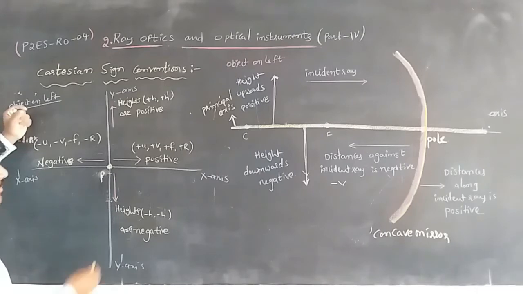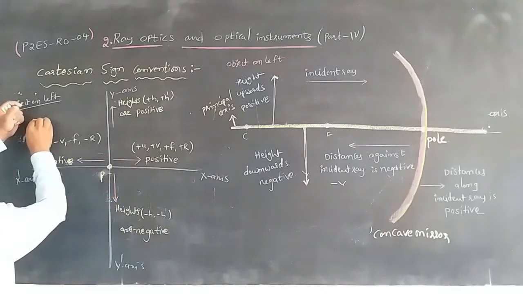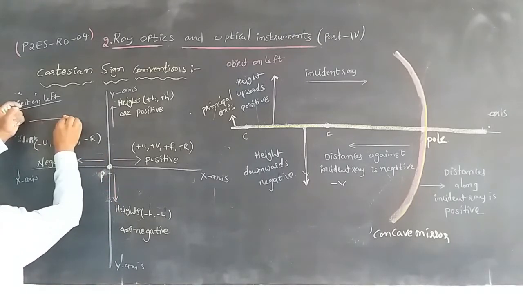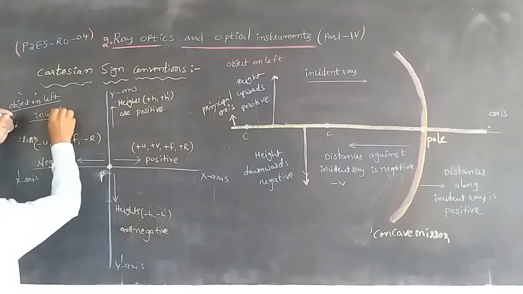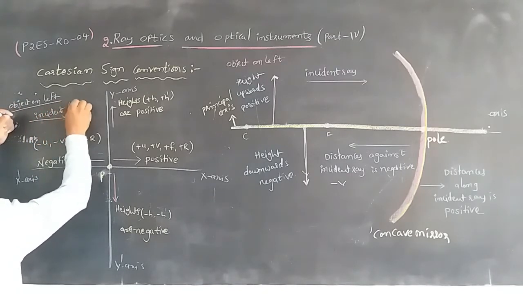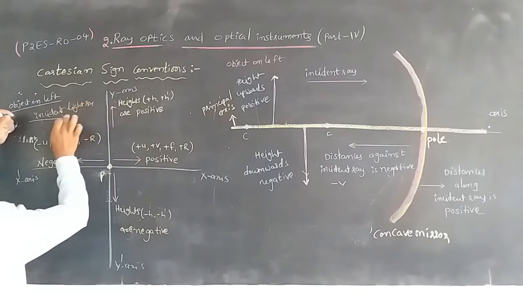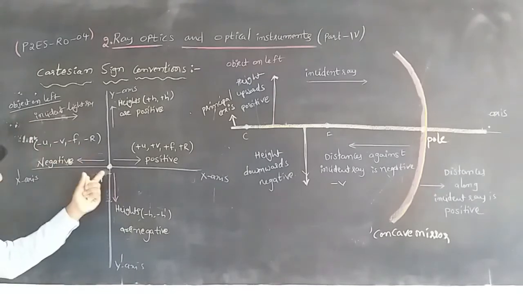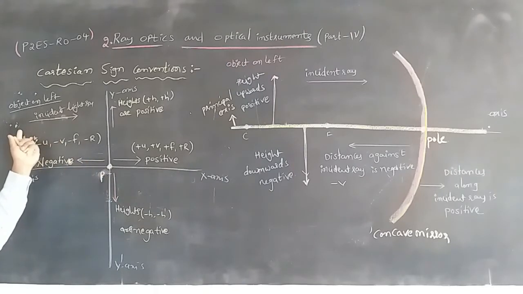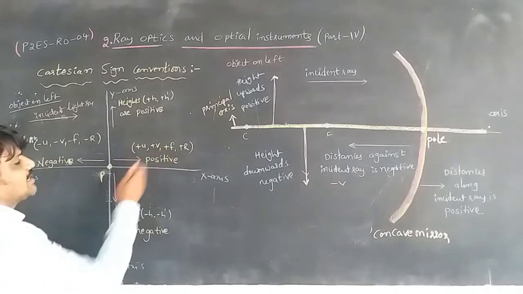side of the mirror. Whenever the incident light ray is moving in this direction, when the object is on the left side of the mirror, consider this as the pole, and we measure the distances in the direction the incident light ray is moving. Here I wrote some letters.